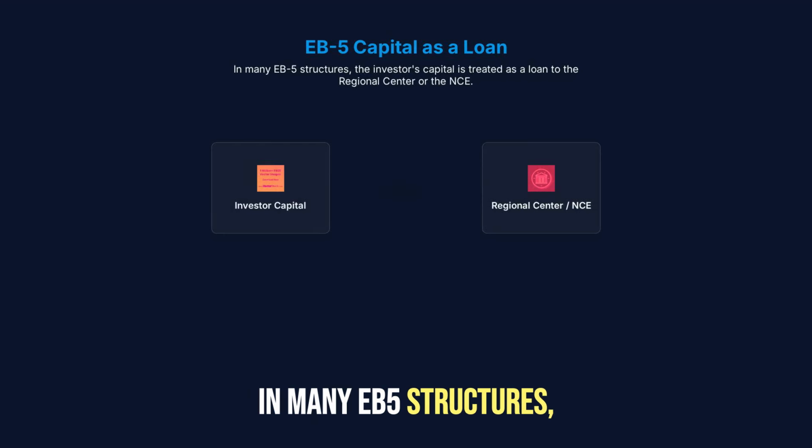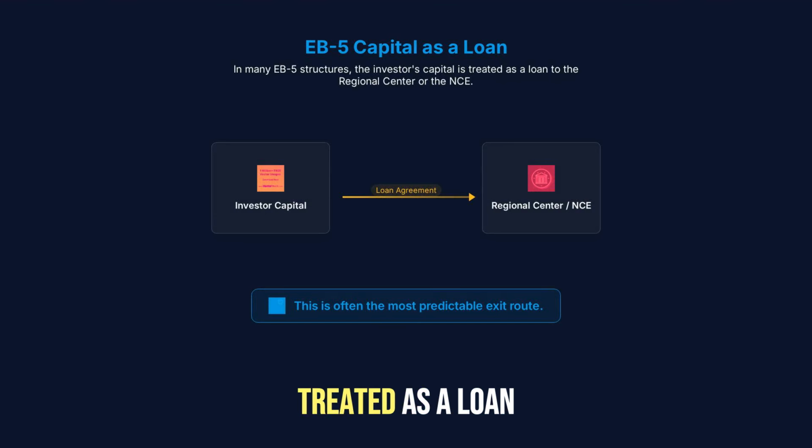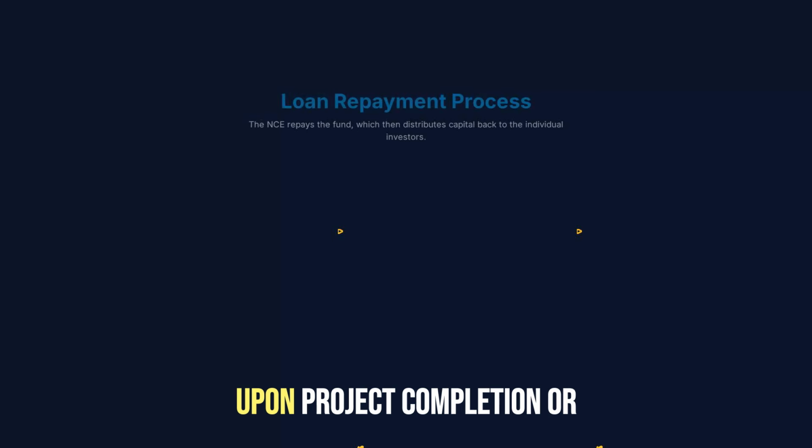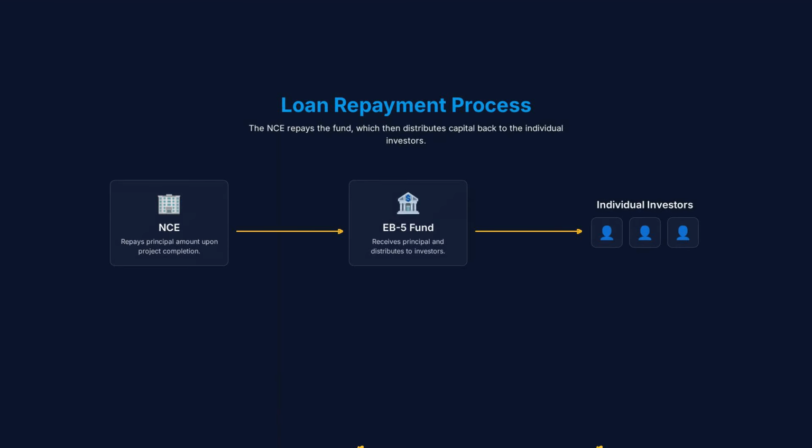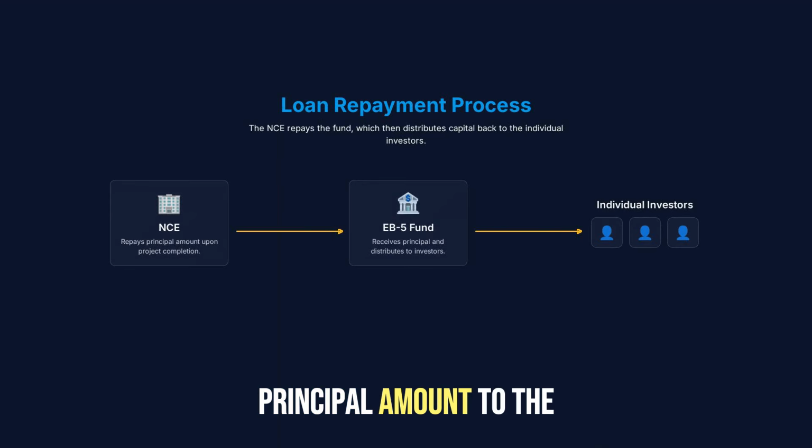In many EB-5 structures, the investor's capital is treated as a loan to the regional center or the NCE. This is often the most predictable exit route. Upon project completion or maturity date specified in the loan agreement, the NCE repays the principal amount to the fund. The fund then distributes the capital back to the individual investors.